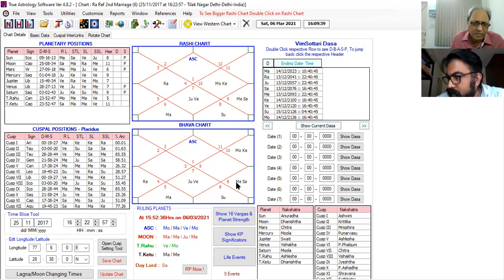Now you check the detrimental position of Mars. See, there is the involvement of 5. So detrimental positions for the 5 are 4 and 12. So Mars is nowhere appearing in 4. But Mars is there in 12. Write down. And for the 9th house, 8th and 4 are the most detrimental positions.